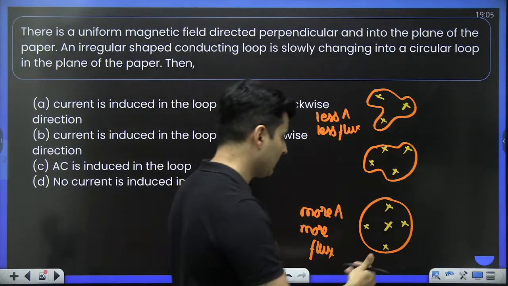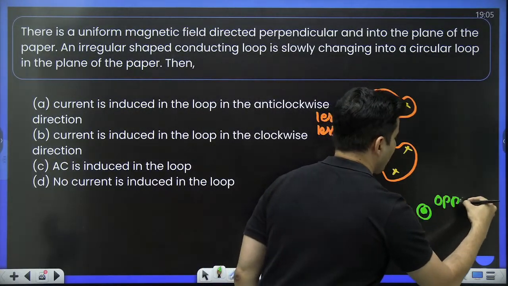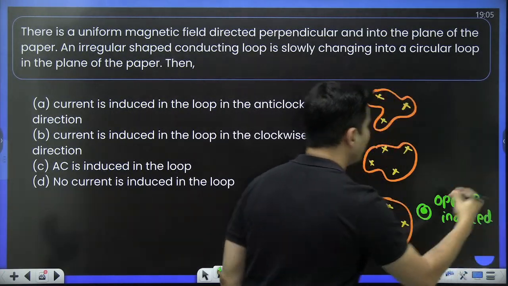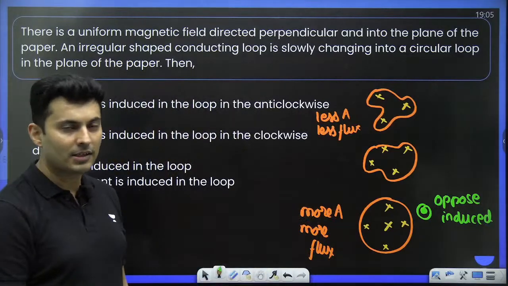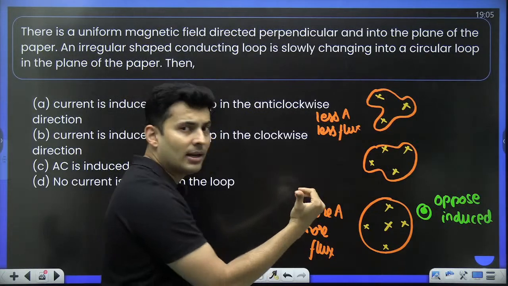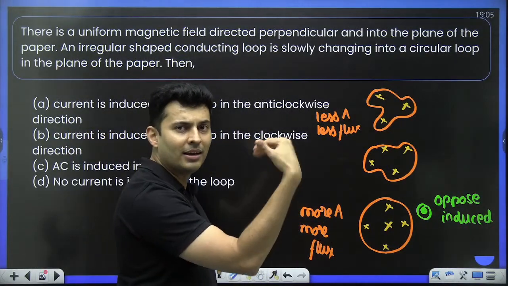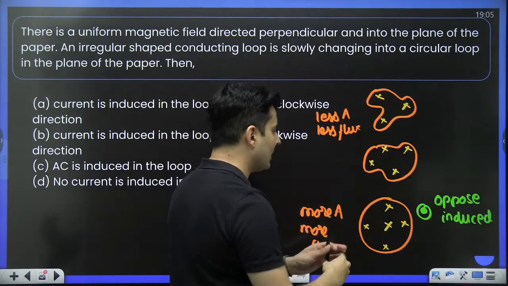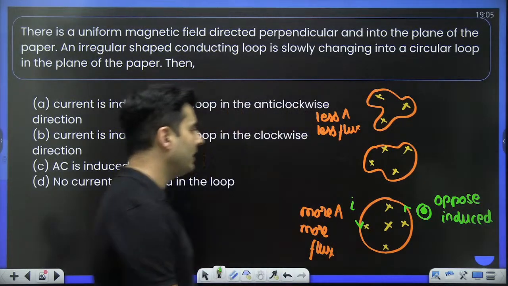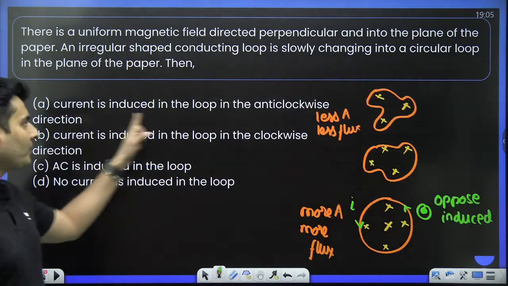Oppose it by creating an induced field. So this is the induced field. The induced field will oppose the increasing flux. So hold your thumb outward. That's it. Do you see your fingers going this way? That's it. So this will be the direction of the induced current. So it is basically in the anti-clockwise direction.